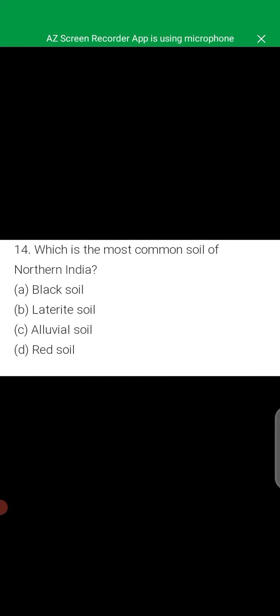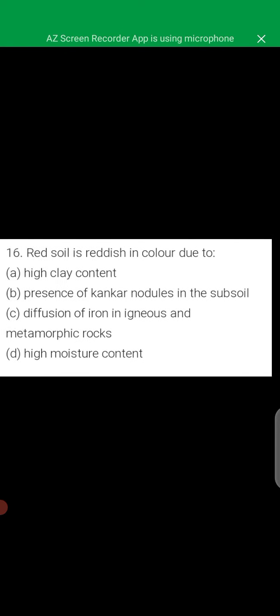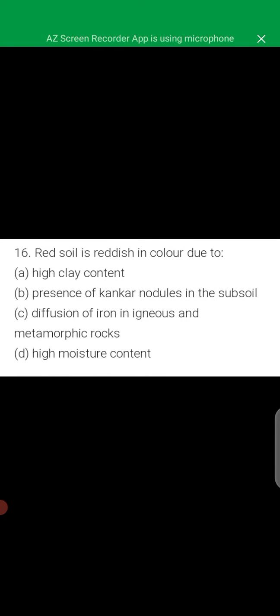14th question, which is the most common soil of northern India? That is option C, alluvial soil. Red soil is mostly found in the eastern and southern part of the Deccan Plateau. Red soil is reddish in color due to diffusion of iron in igneous and the metamorphic rocks.